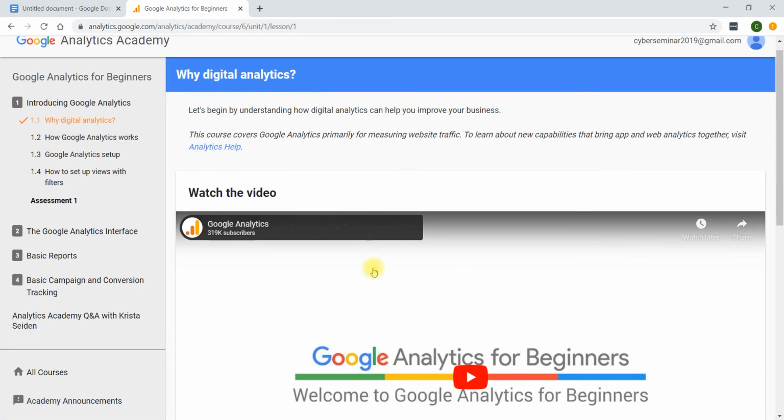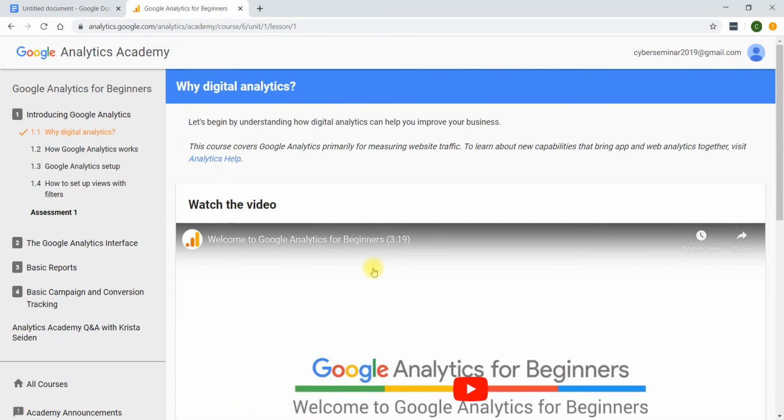So this is the course. Now the enrollment is completed. You may be wondering why it didn't ask for email, sign in, or login. That is not a matter at all. Let me clear up why it didn't ask. I am using Chrome, and in this browser I have already logged in, and my Gmail is logged in in this Chrome browser. So using the cookies and cache data, it automatically takes it as Google Analytics.